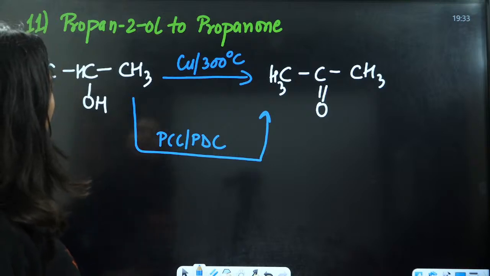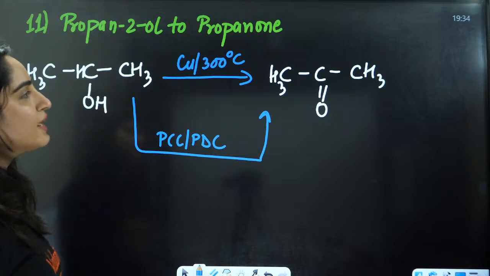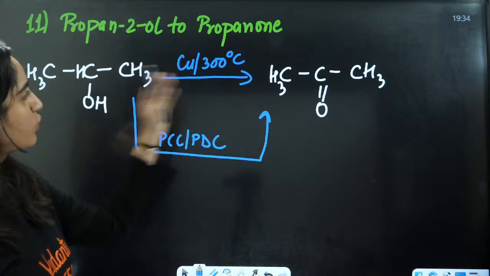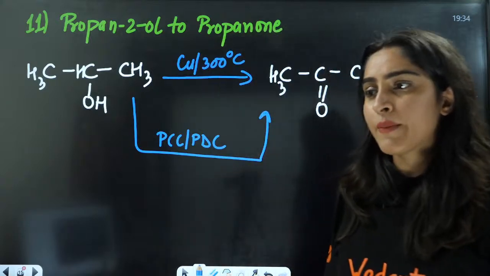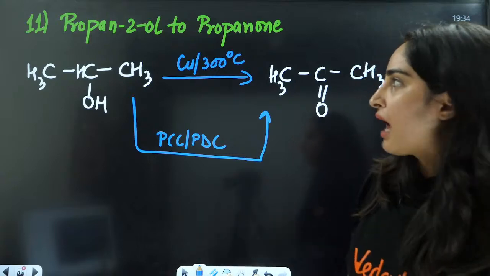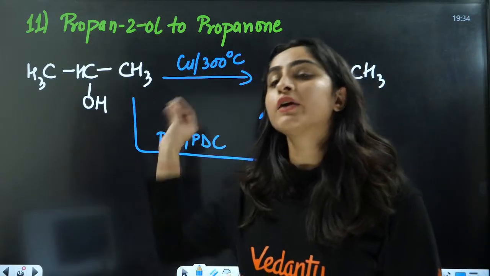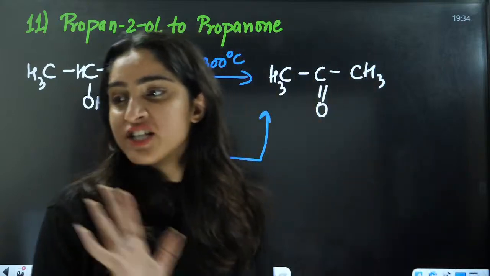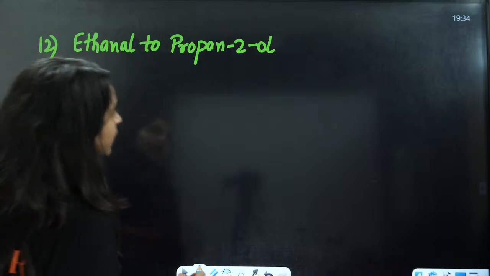No, not by Grignard reagent. With Grignard reagent, we need to add something here, right? We cannot do this by adding Grignard reagent. How are you saying by Grignard reagent? I think that is not possible. With Grignard reagent, we will add one more carbon here. But this is not any chapter, this is general. Now next is ethanol to propanol.